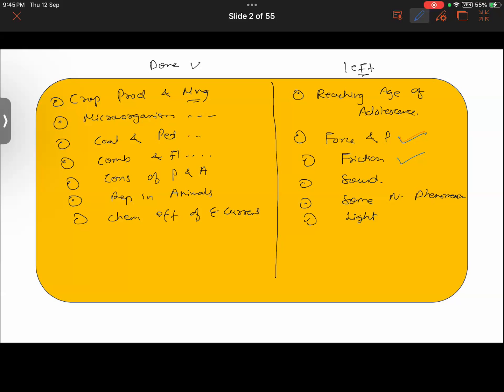All right, and for you, the chapter chemical effect of electric current, that has been done. Crop production, you were present there also, that has been done. And what else? Conservation of plants. I think you were absent back then while this was going on. But then I studied it, so it's okay, sir. Okay, good. So for you, an extra class will be scheduled for the chapter synthetic fibers.